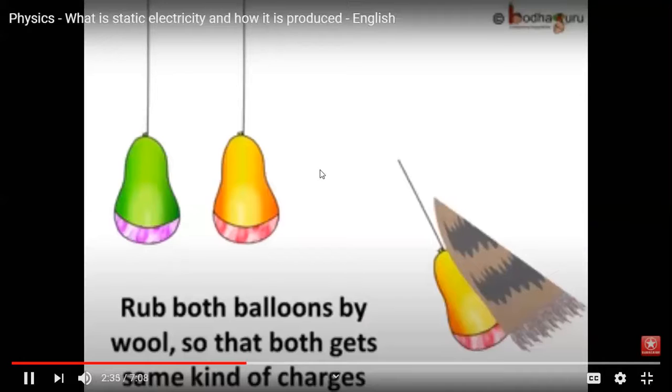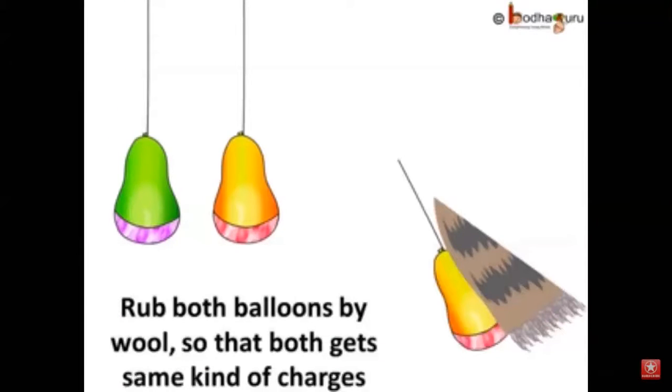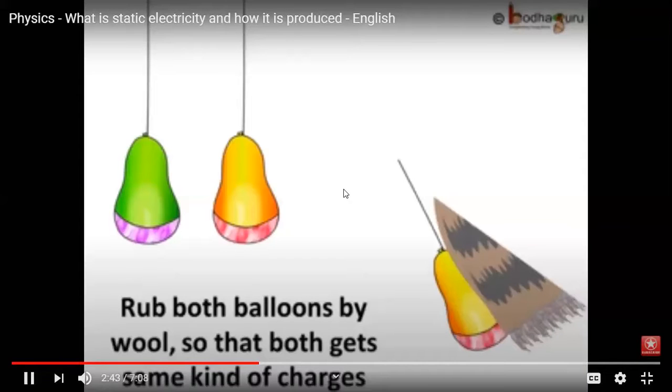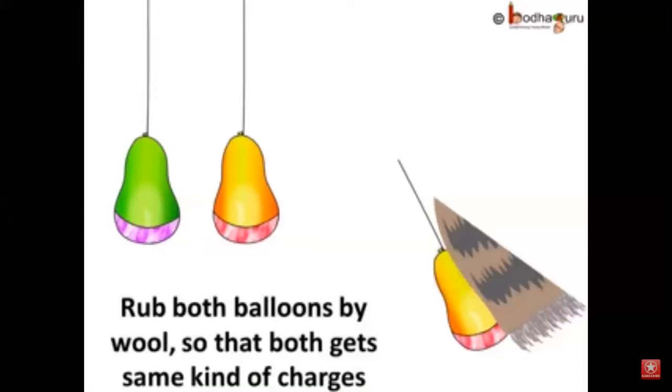Let us perform a small fun experiment to understand the charges. We take two balloons and hang them close to each other. Balloons are not touching each other, as you can see. Now, we rub both the balloons with cloth, which means both the balloons get same kind of charge.